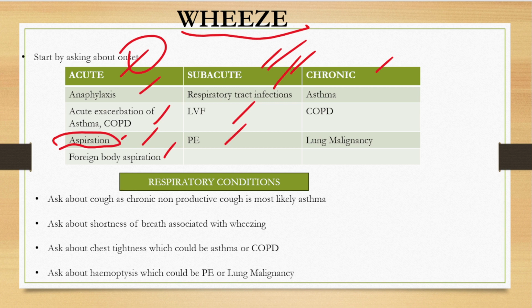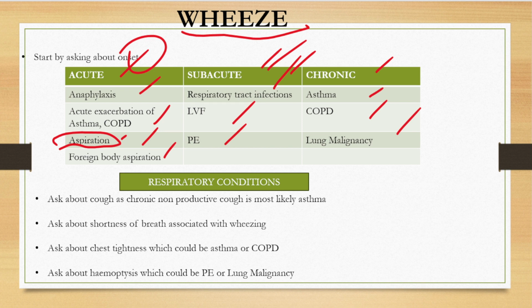Chronic wheeze can be caused by asthma and COPD. Acute wheeze can also be caused by asthma and COPD. That's why usually wheeze is associated with asthma and COPD. Malignancy can also cause chronic wheeze.